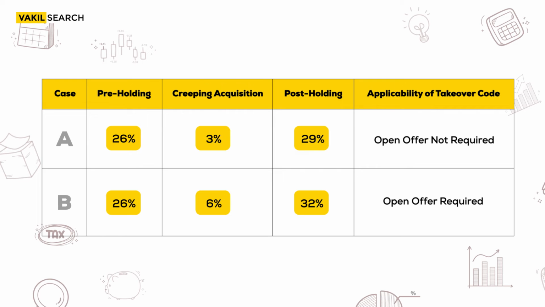Now, under the Takeover Code, in situation A, we acquired only 3%, which is less than the prescribed limit of 5%. Hence, an open offer under the code is not required. Whereas in situation B, we have crossed the threshold of 5%, which stands at 6%. Hence, an open offer under the Takeover Code is mandatory.